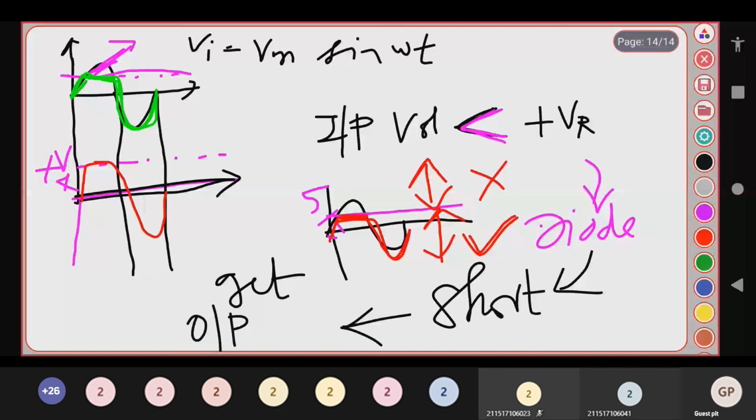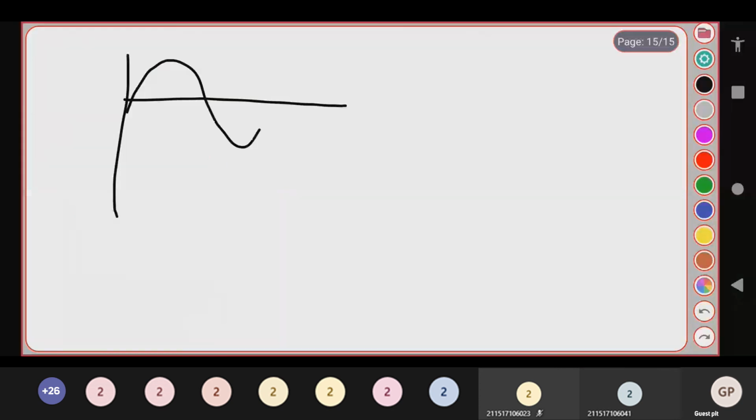Negative bias means the VR line definitely lies in which region? This is your sine wave. Negative biased means your VR lies in the negative region, minus VR.